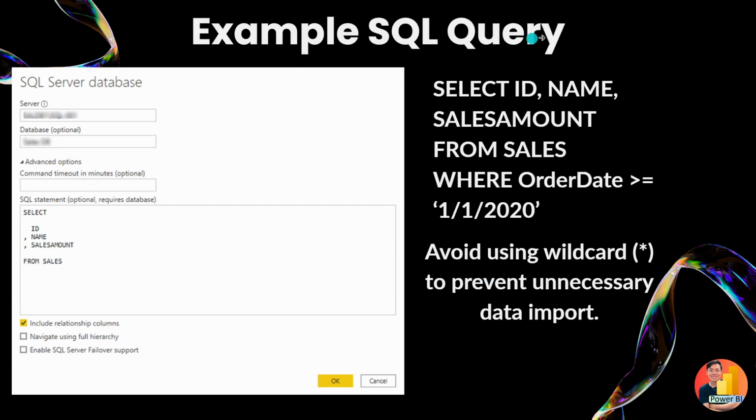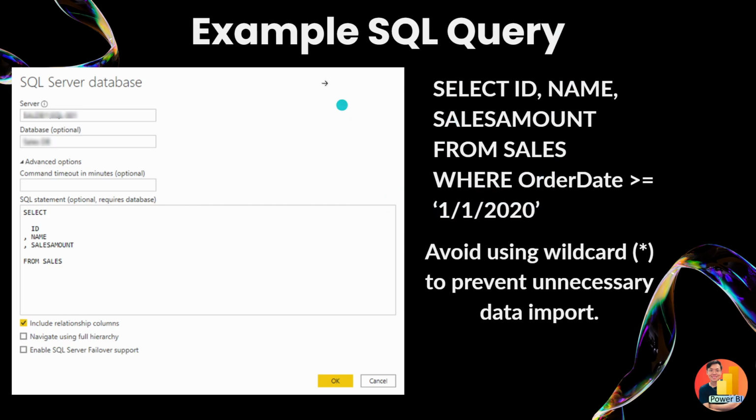Here are examples of SQL queries. You can use WHERE clauses, where the order date is later than 1st of January 2020. There are a lot of options. You can select these 3 columns like this, or you can select the same 3 columns but only the data from 2020 and above.